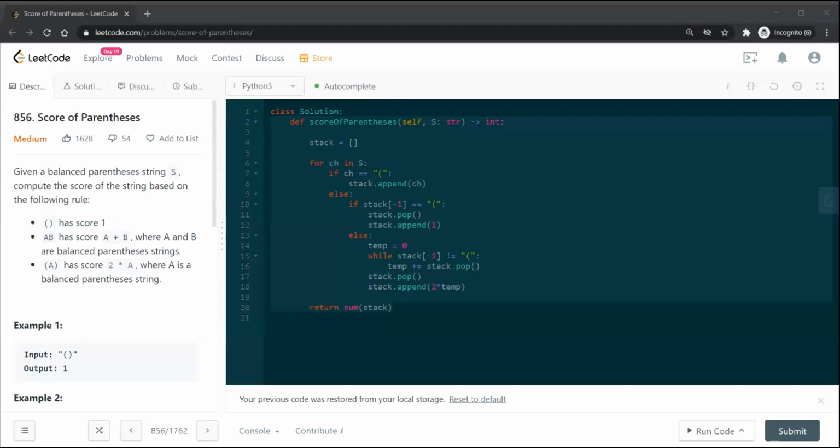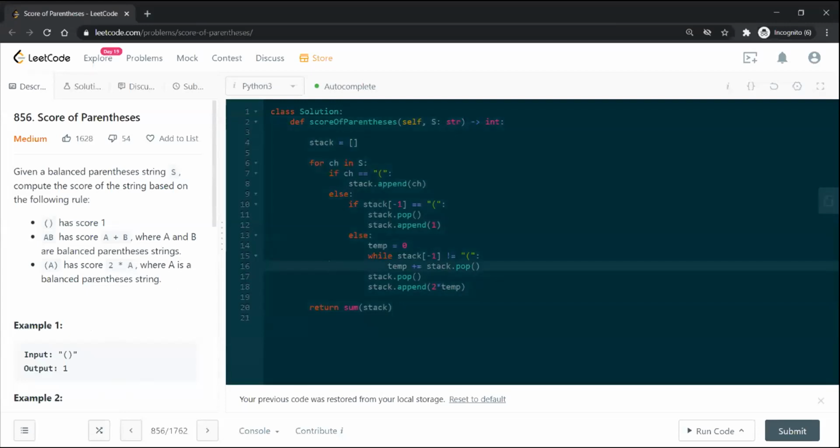Looks very neat, this one. Can you see it? Yes. So this is similar, but completely stack based. It basically keeps track of opening and closing brackets. If it is an opening bracket, I append it to the stack.